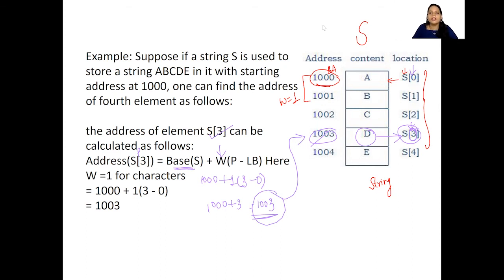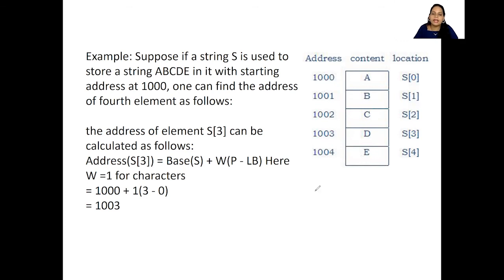So in order to find out the address of any given element in an array, the first thing we should know is the base address, or the address of the very first element. And then we should know the number of words between them. That is, here it is 1. So we need to subtract two consecutive addresses, and we are going to get the value of W. So base address, value of W, and the very first index or the lower bound is what we need to know. So you need to know this formula, right? I hope this is clear.